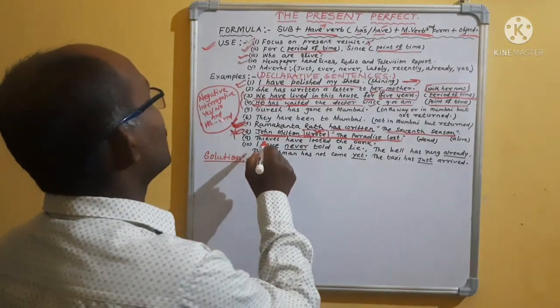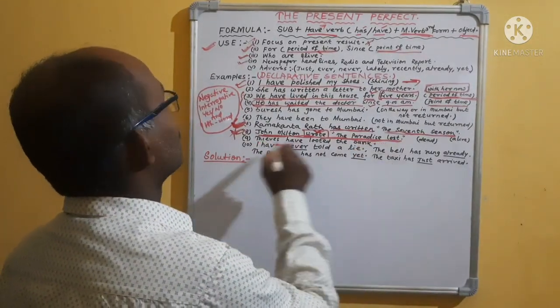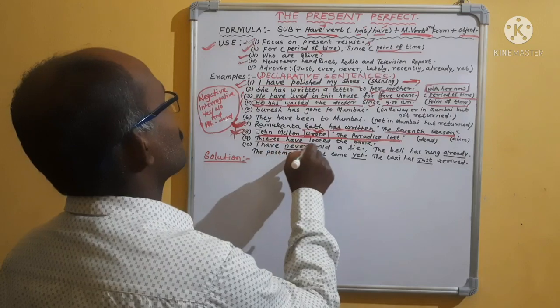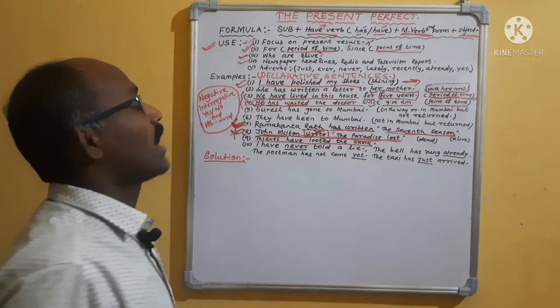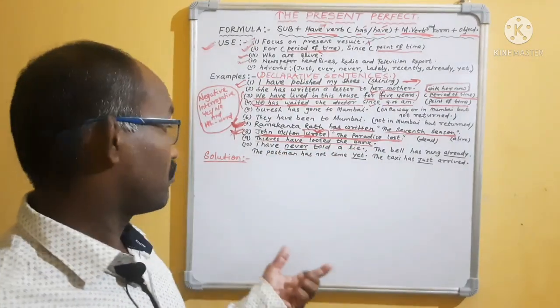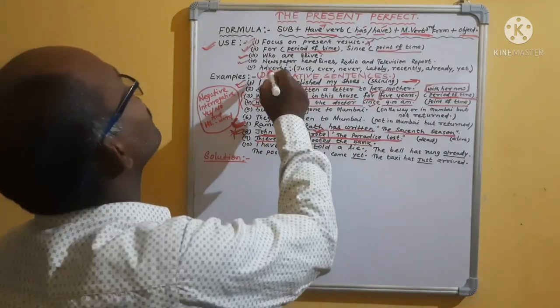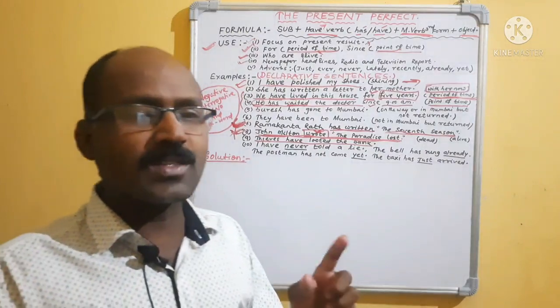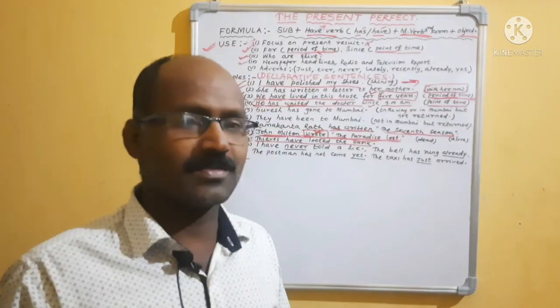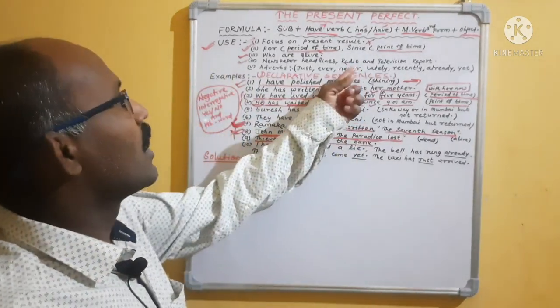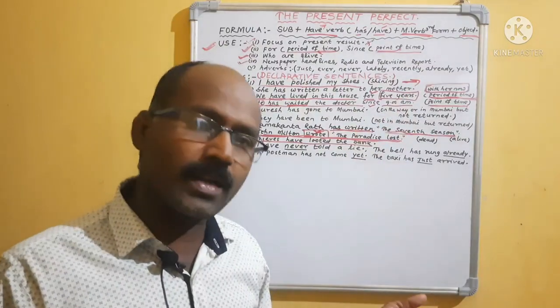That means, see, "Thieves have looted the bank." It is also a headline in the newspaper. Sometimes you have seen "Thieves have looted the bank." That means newspaper headlines always carry present perfect. Please remember, and also radio and television reports.